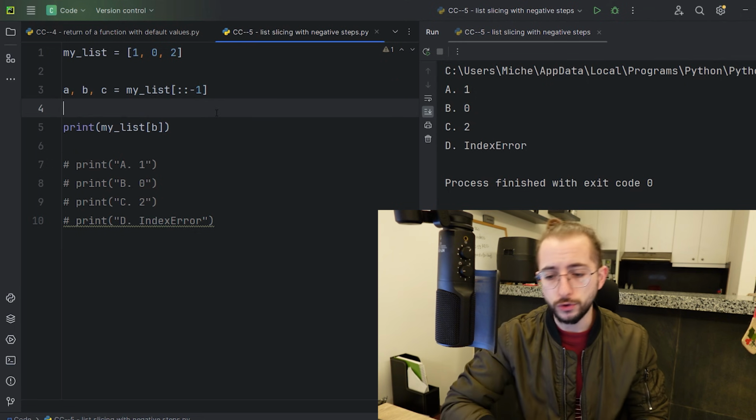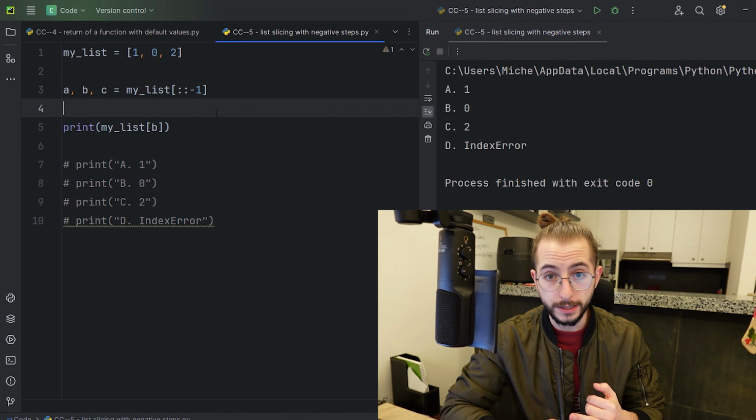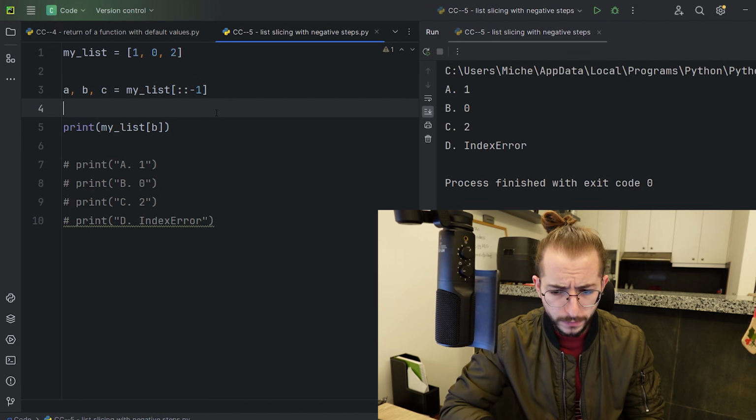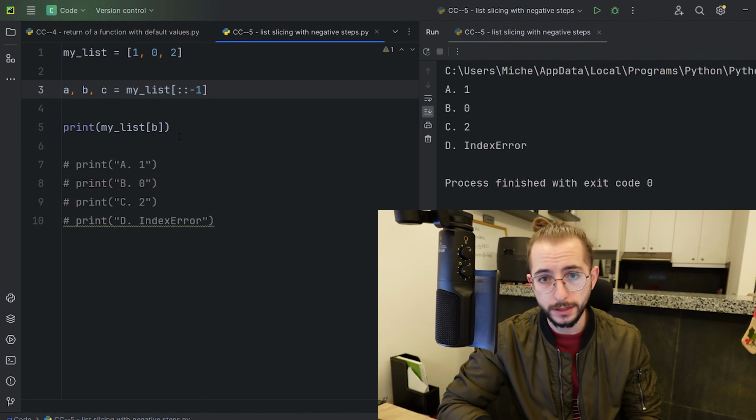So what do we have in here? Usually when we are doing slicing, we specify the start, the stop, and then the step. We can not specify the step, so it defaults to 1. But in this case, as you can see, we did not specify the start, nor did we specify the stop.